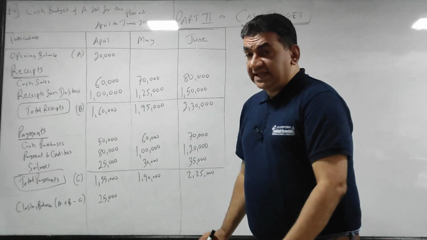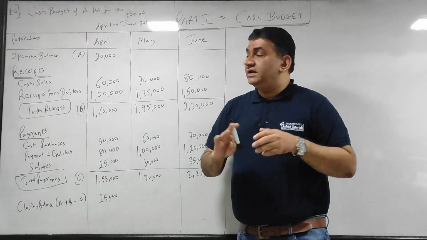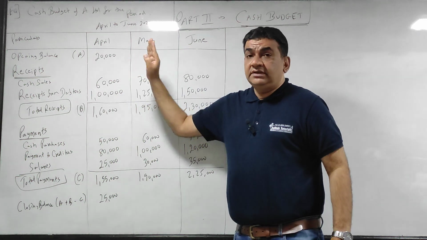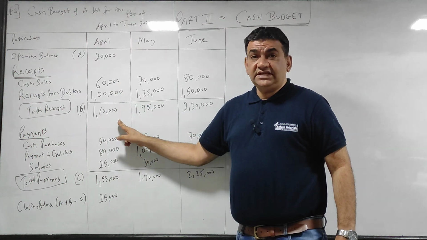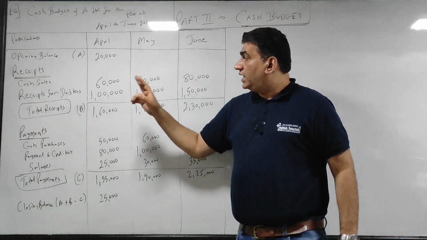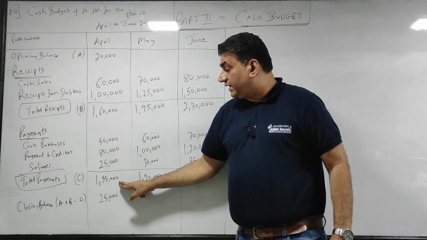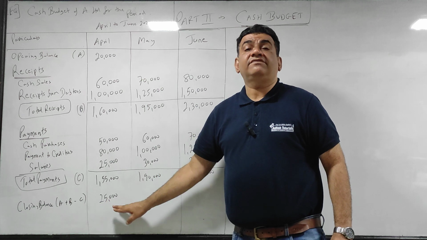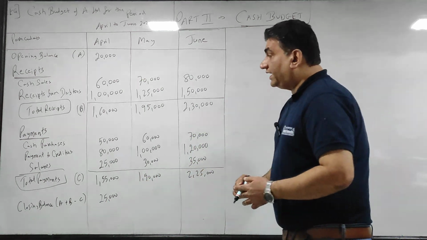अभी देखो, इसका मतलब ये है, my forecast for the month of April, first day of the month I have 20,000. During the month I will get 160. So मेरे पास कितना होगा 20 plus 160, उसमें से मैं पे करूंगा 155. So मेरे पास क्लोजिंग बैलेंस बचेगा 25,000.